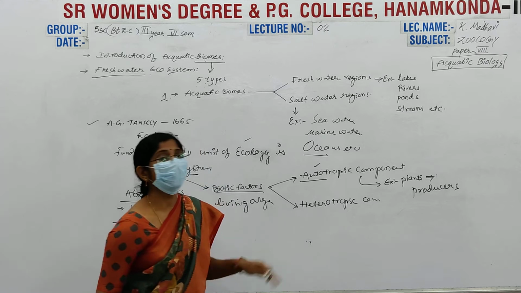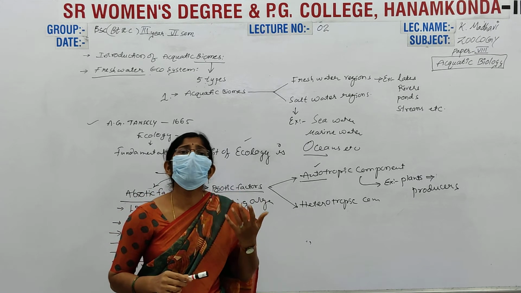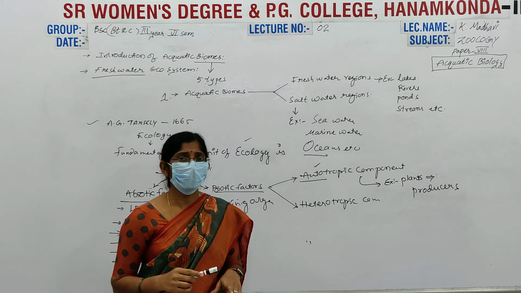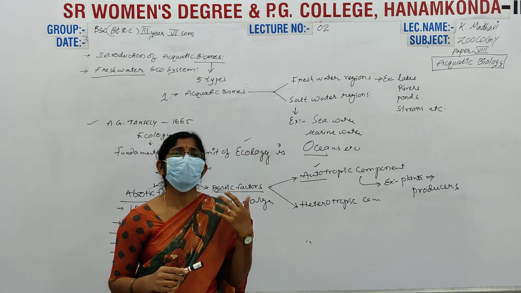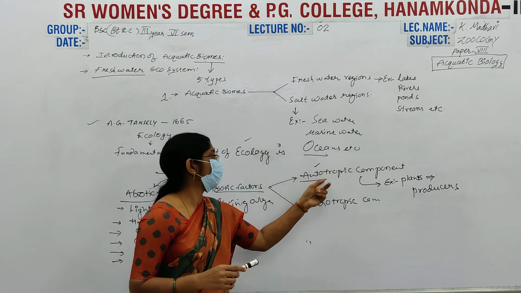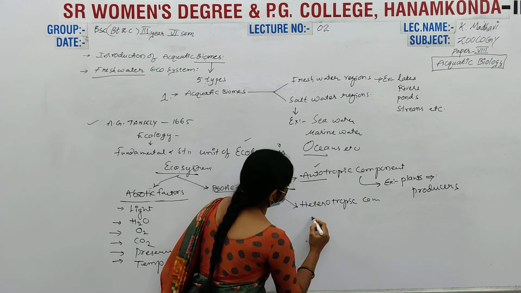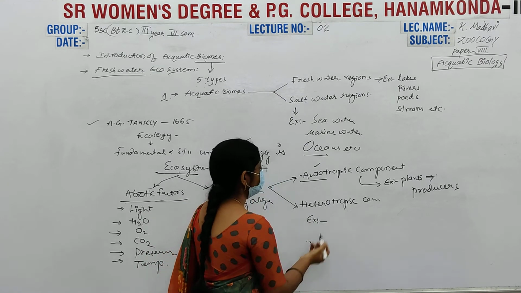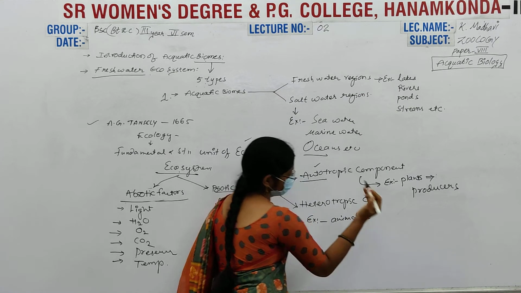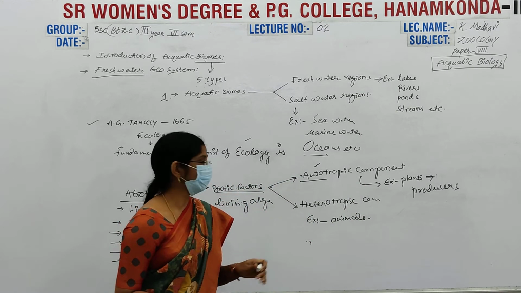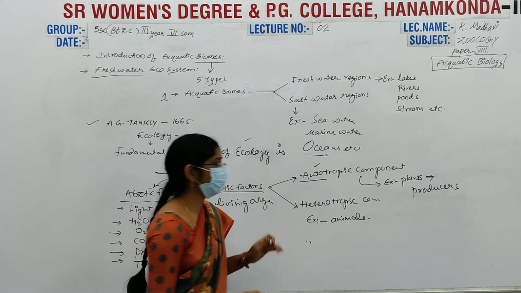And where are the heterotrophic components? They cannot produce their own food by themselves. They are directly, completely, or partially dependent upon the autotrophic components. These are, for example, animals, all types of animals, and these are simply regarded as consumers.